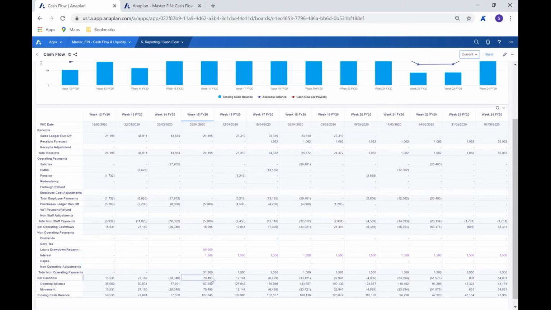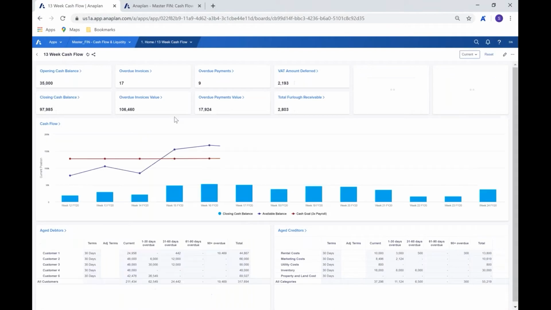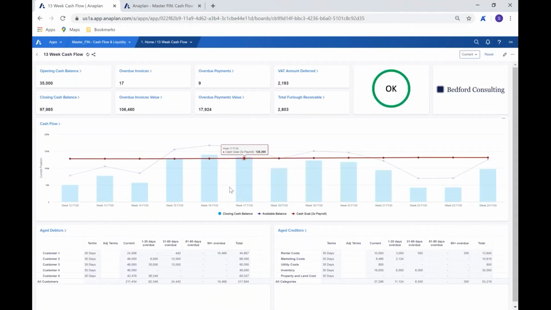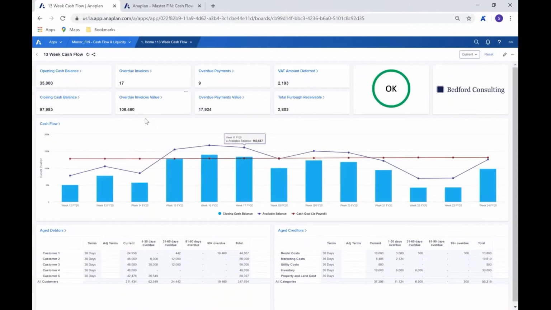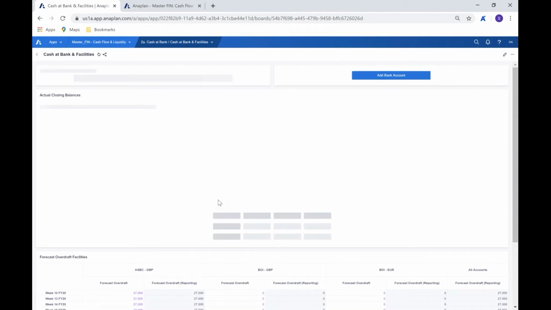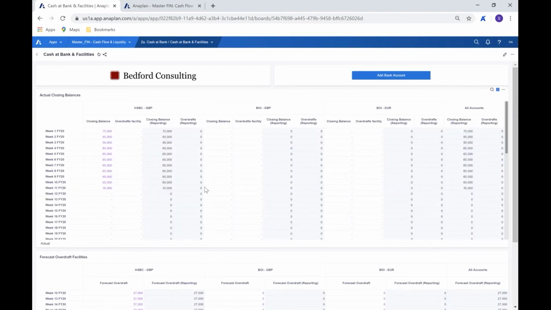All of this would give us our net cash flow. And of course, we can then see our opening balance, the movement, and the closing balance. We can see here that 35,000 on the opening balance that we were referring to a moment ago when we were looking at this page. So coming back to this summary and looking at how we get to those numbers, we have our opening cash balance at 35,000. And where that's coming from is the input of our actuals.